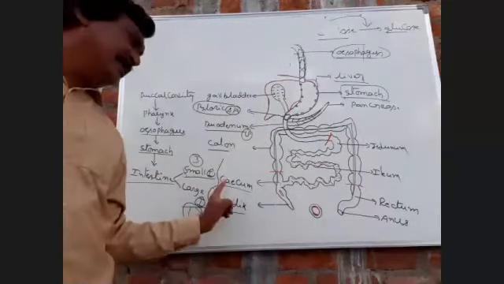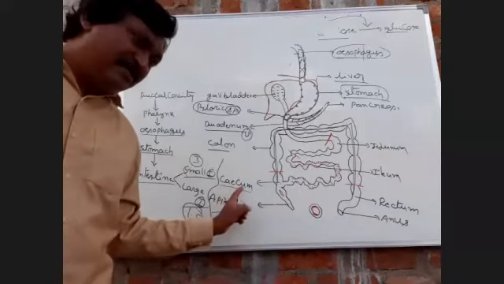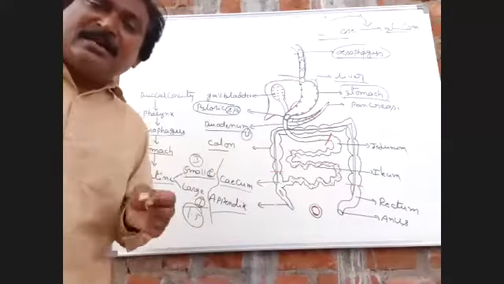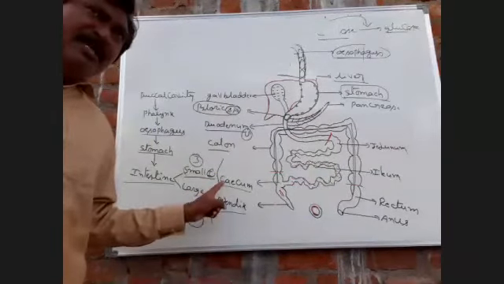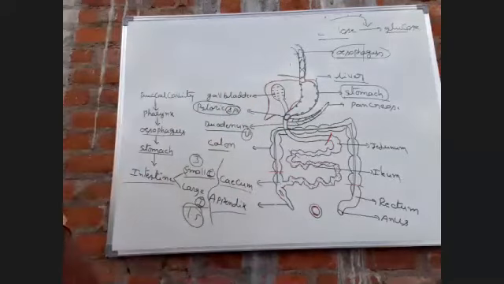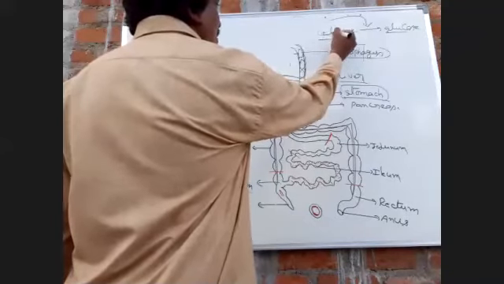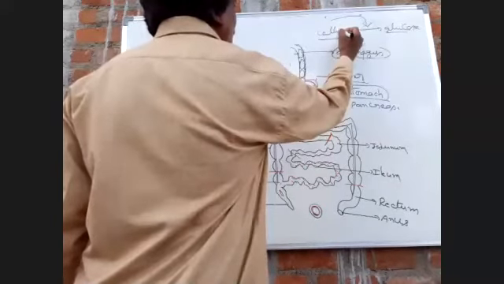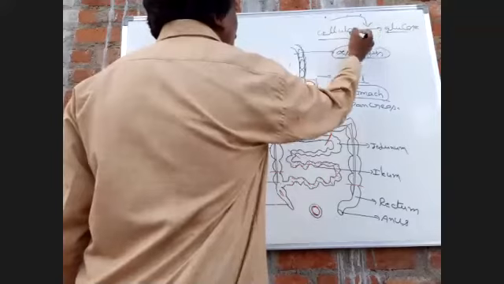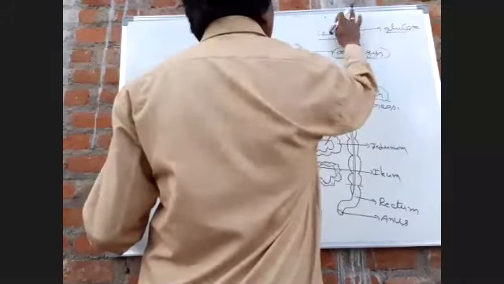Most important, in the cecum symbiotic microorganisms are present. These symbiotic microorganisms produce the cellulase enzyme. This cellulase enzyme digests the cellulose into glucose.